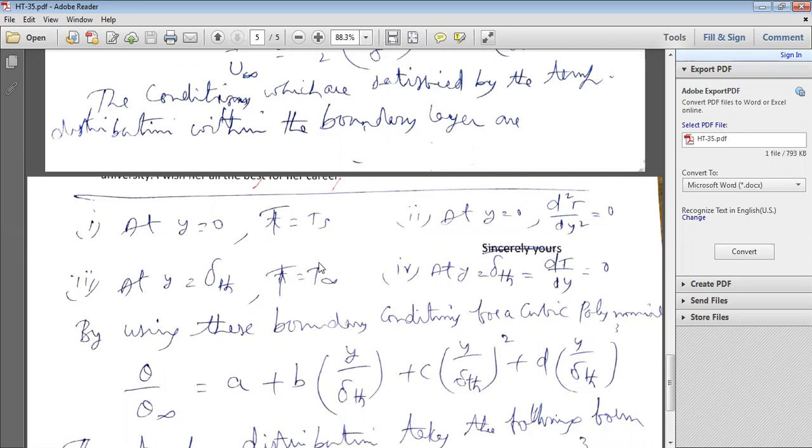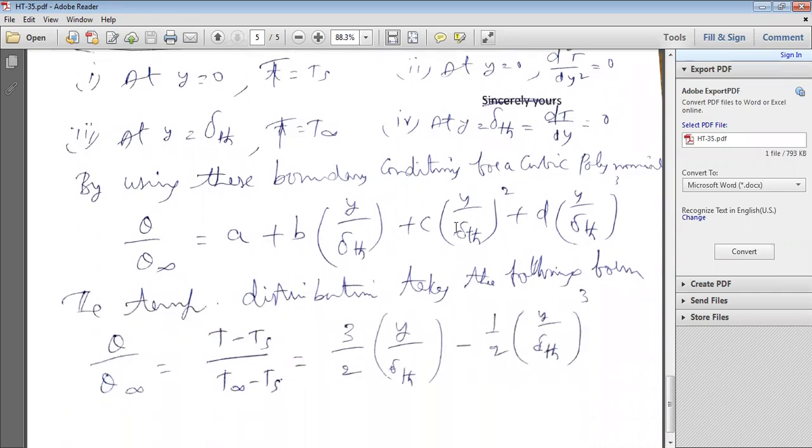So for a given T free stream, if you consider the temperature as fixed, that is constant, at y is equal to delta th, T is equal to T free stream, what about dT by dy? If you assume this is constant or fixed, then dT by dy is equal to 0. So these are the 4 boundary conditions. By using these 4 boundary conditions, you can get the temperature profile equation.